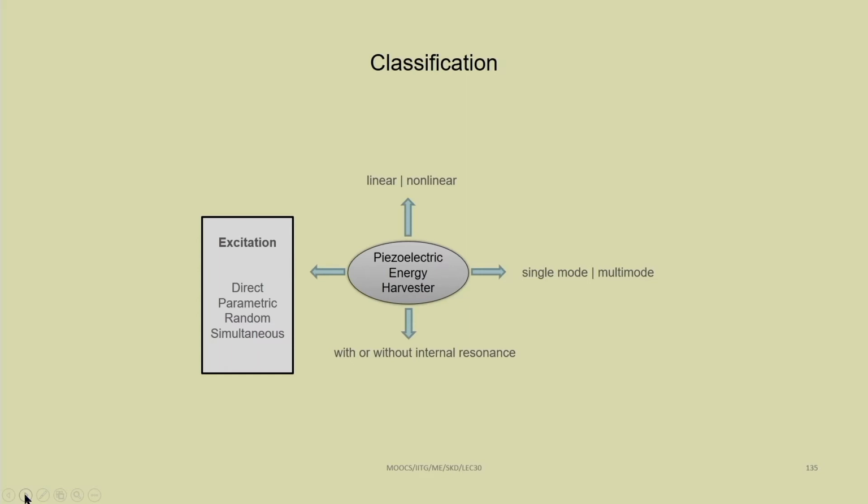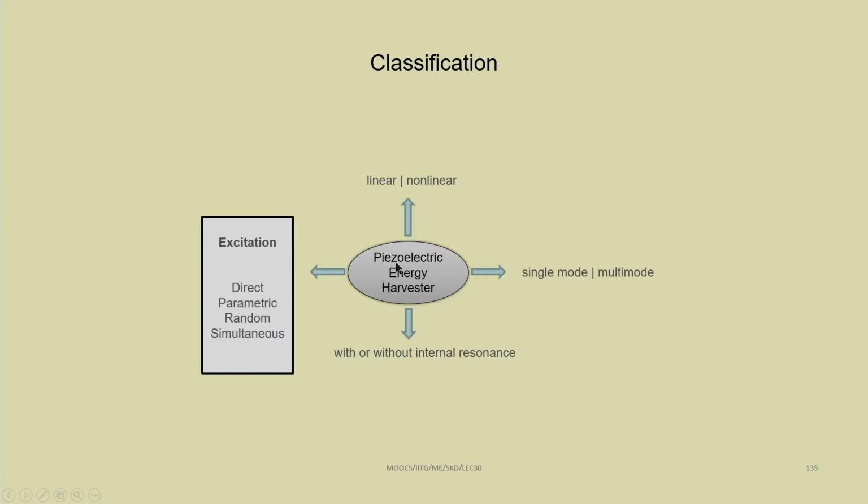We can add all these things and have a simultaneous combination of direct, parametric, random, or direct and parametric excitation. Particularly for easy analysis purposes, we generally take the direct and parametrically excited system, and random excitation can be taken separately, or it can be converted to equivalent direct and parametric excitation to study the phenomena.